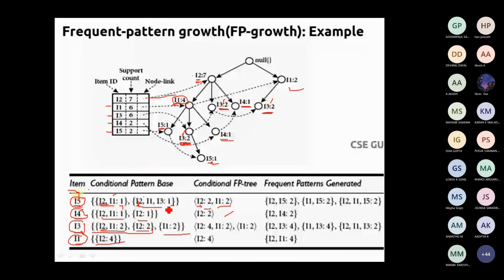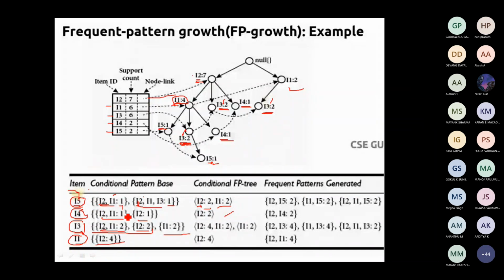In case of the right side, we have another I3 over here. So in order to make the balance of both this left and right tree, we are going to consider the left side of the tree as one single. This is actually a conditional pattern FP tree rule that we have to follow. Okay, so you just look into all other examples.